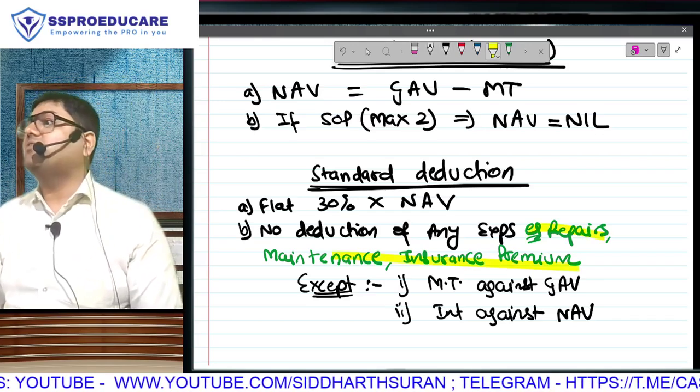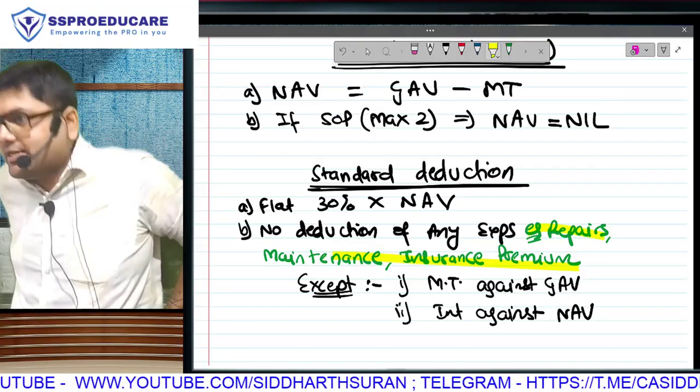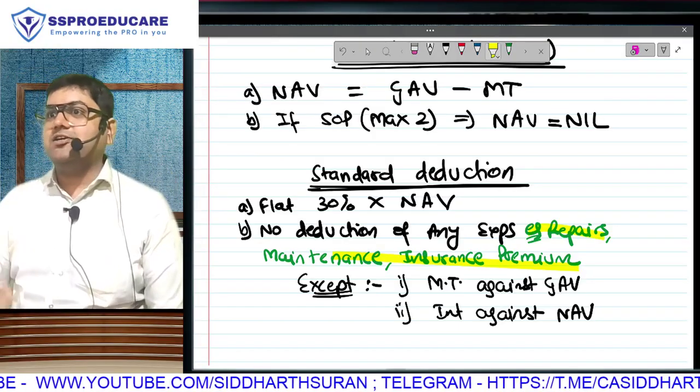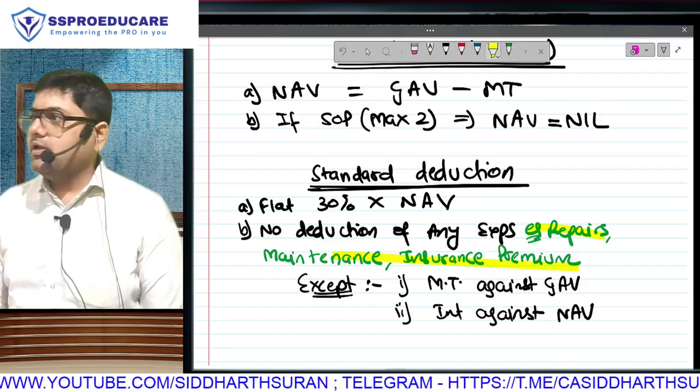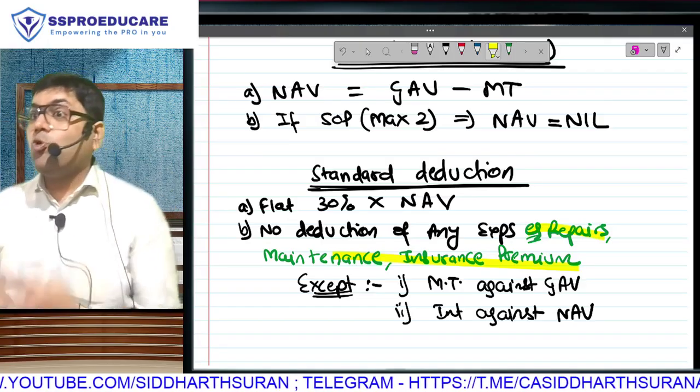They are taken as covered under 30%. But your property taxes are not covered under 30%. Your home loan ka interest is not covered under 30%. Ye clear hai? With this, do you observe, ladies and gentlemen?